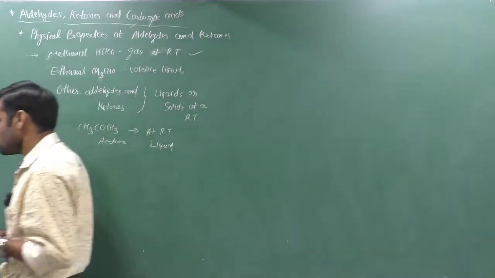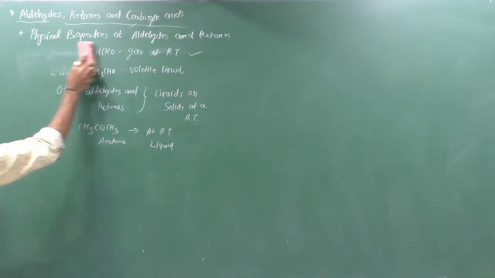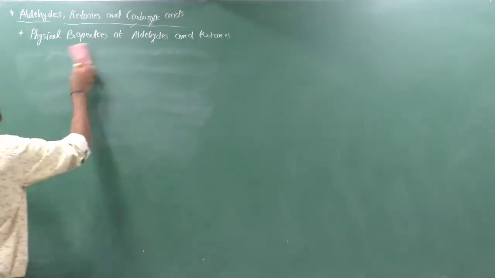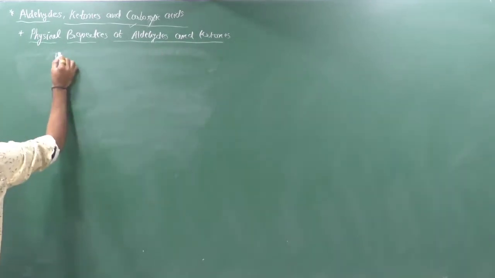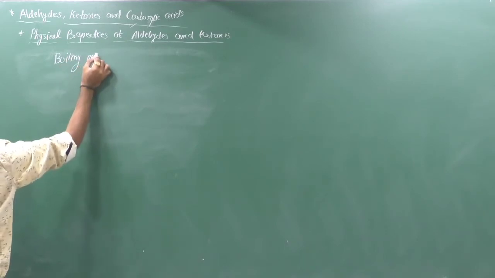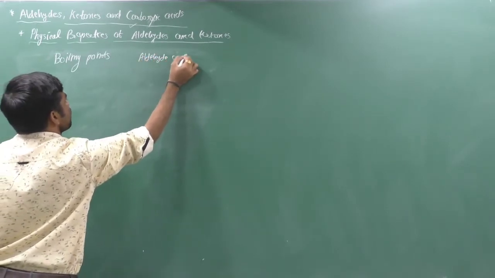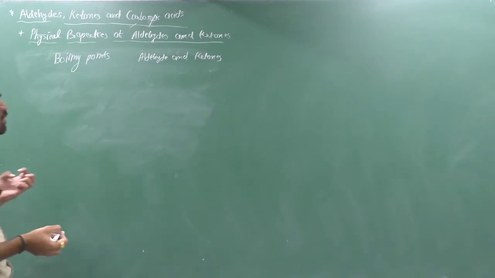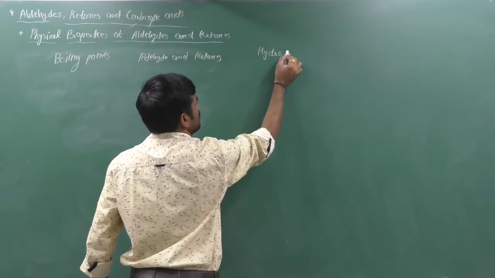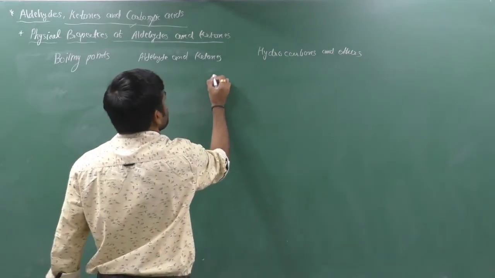That is the state we think about first. Now if you think about the boiling points of aldehydes and ketones, then the boiling points of aldehydes and ketones are generally higher than corresponding hydrocarbons and ethers with comparable molecular weight.